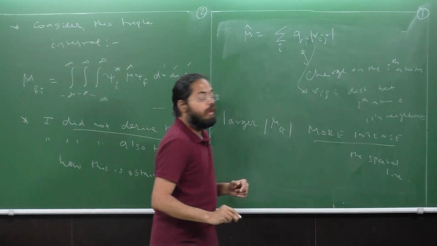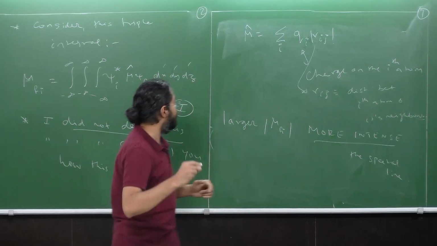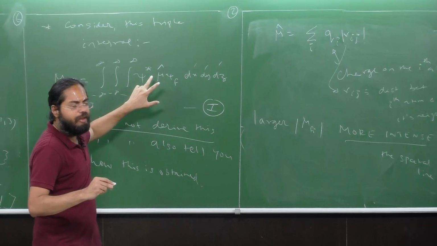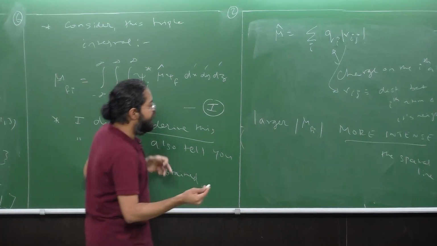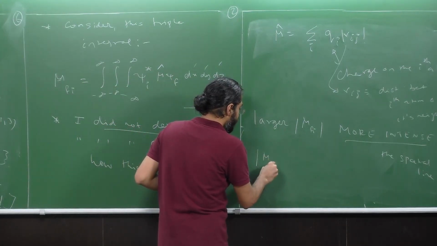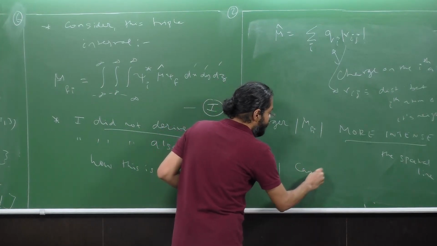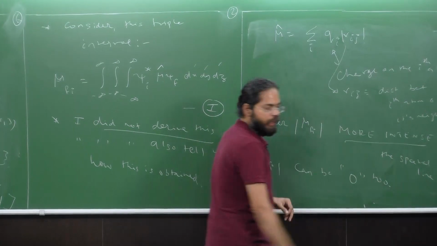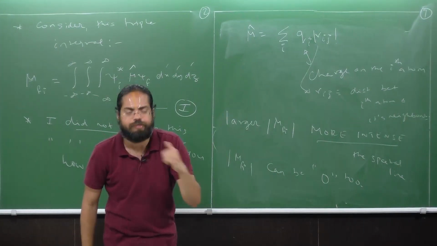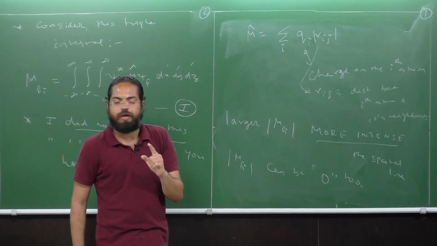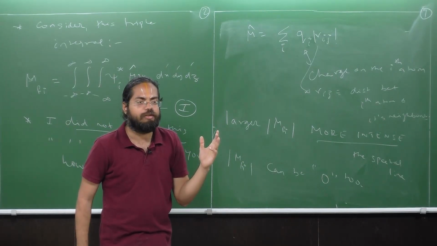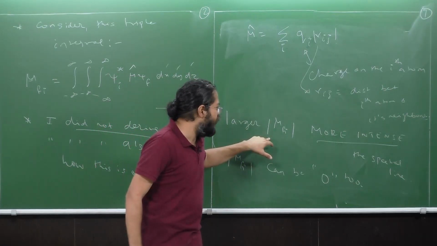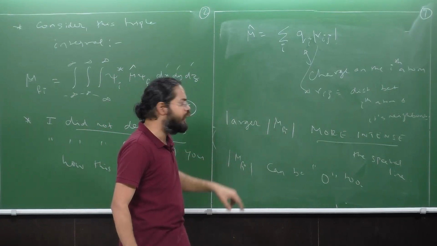Now, sometimes, due to the symmetry of these wave functions, your mod mu Fy can actually be 0 too. So when your mu Fy is actually 0, what would be your guess? A very intuitive guess based on our discussion would be that the more intense this is, therefore at 0, the intensity should be 0.